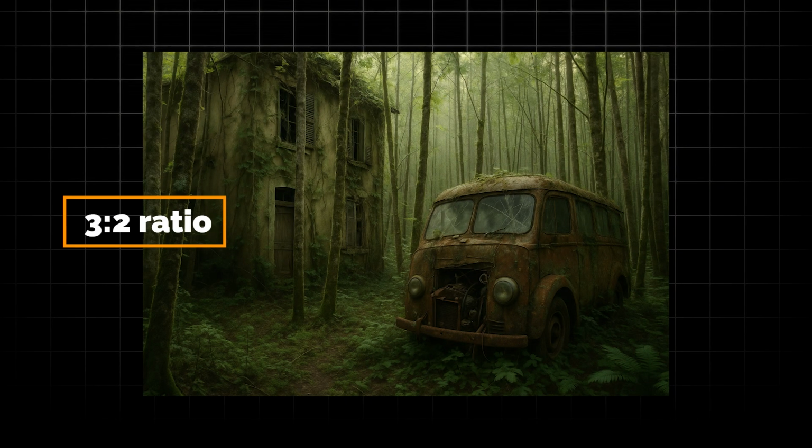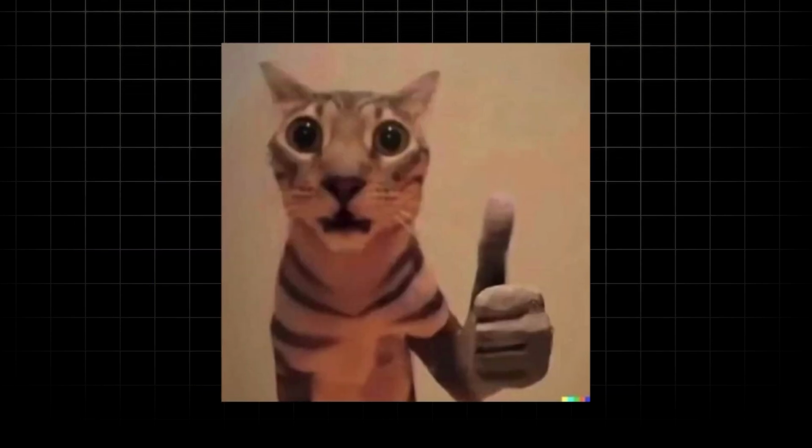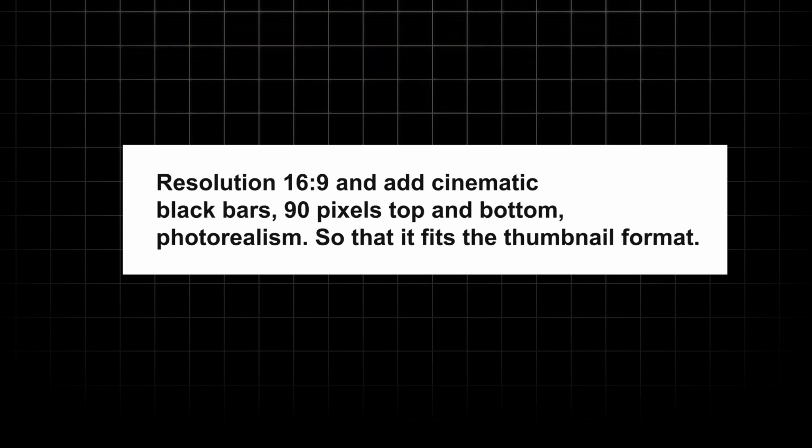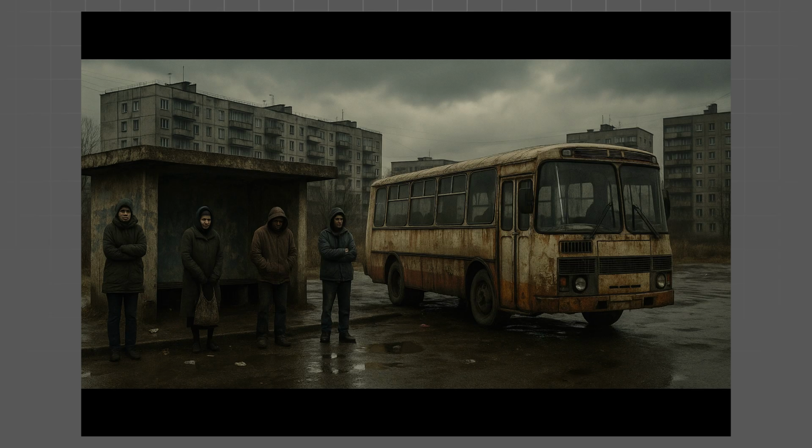Have you ever tried creating a thumbnail with a neural network? Have you noticed that the format it generates doesn't fit YouTube at all? It gives you a 3:2 ratio, but what you need is 16:9. I solved this problem with the following prompt. Resolution 16:9 and add cinematic black bars, 90 pixels top and bottom, photorealism, so that it fits the thumbnail format. And here's the image you get.